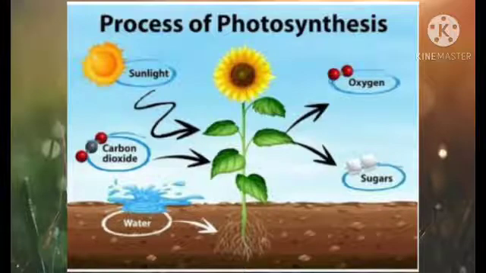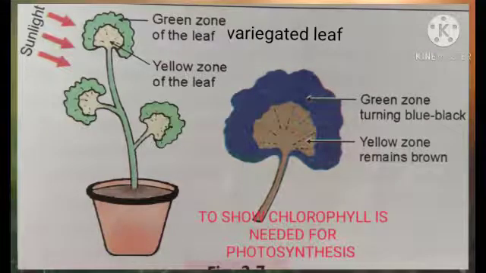So the first experiment which we are going to do is to check that chlorophyll is needed for photosynthesis. We will take a plant which has leaves partly green and partly non-green. Okay, such a plant will be coleus plant, croton plant, money plant. And the first step when we are doing experiments on photosynthesis is to de-starch the potted plant.